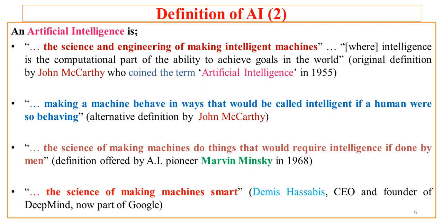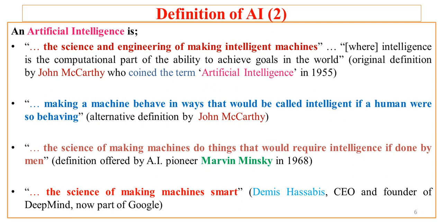The definition we saw in the earlier slide was typically a bookish definition. Let us now see a few more definitions given by some of the AI experts. The first one is that AI is nothing but the science and engineering of making intelligent machines, where intelligence is the computational part of the ability to achieve goals in the world.